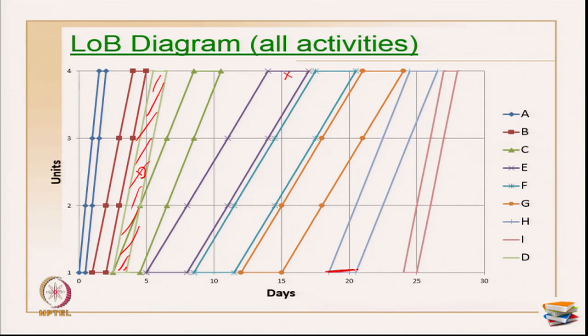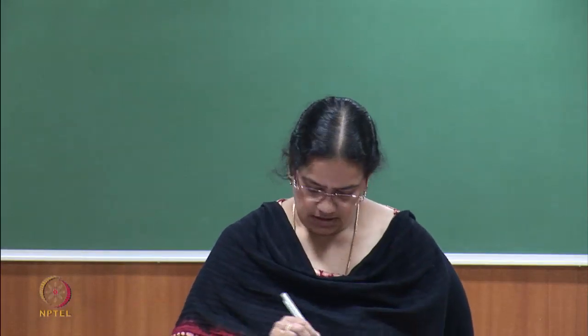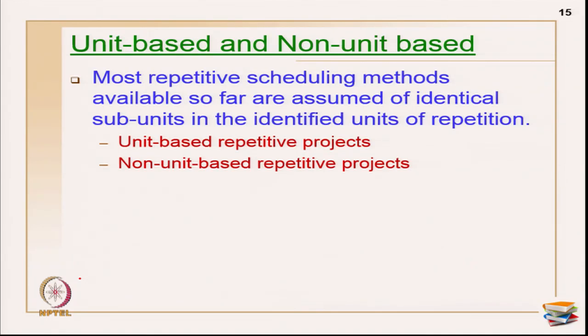See here, this is the first crew, the same crew will be moving up to the second unit, the same crew is moving up to the third unit, and then it is moving up till the end for the last unit. You can see that in all the activities. The default assumption is only one crew is assigned for all these activities. That is where you get the calculations like that. Okay. So, that I have not covered.